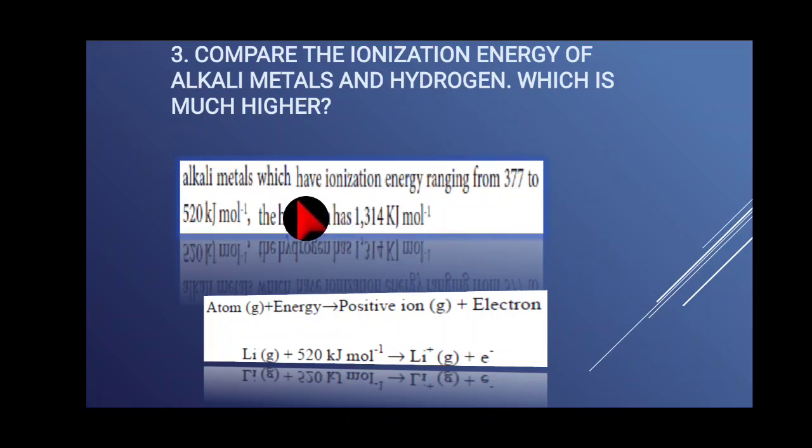So alkali metals have ionization energy ranging from 377 to 520 kilojoule per mole, but hydrogen has 1314 kilojoule per mole. So which is much higher? Hydrogen is higher.